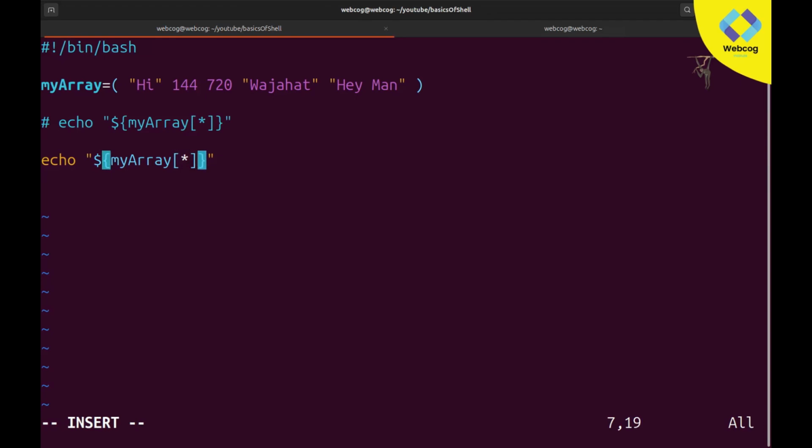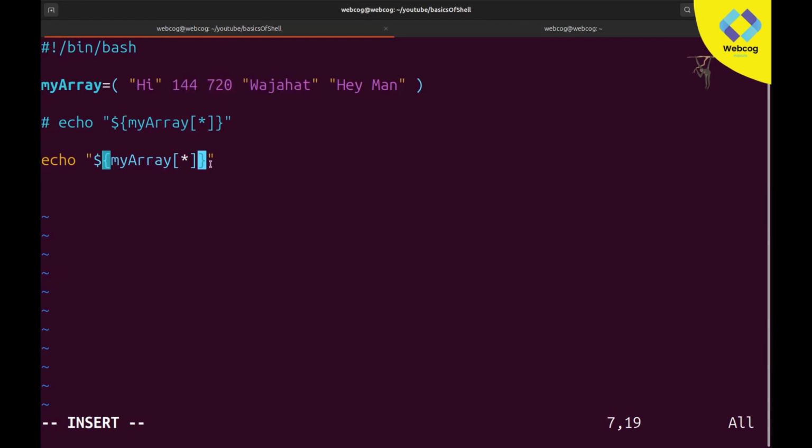Okay, so after that, if you want to fix a specific length, for example I want to print from 144, 720, and Wajahat, these three values, only these three. I don't want to print only one value, like one index number. I don't want to print my whole array. I want to print just three values, 144, 720 and Wajahat, only these three highlighted values. So this is also possible.